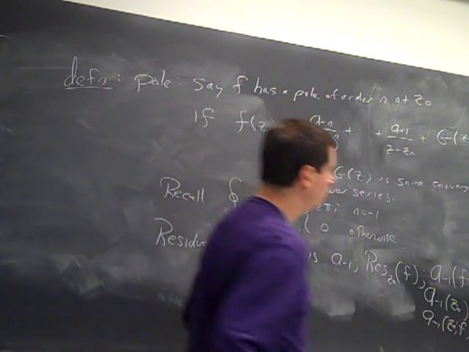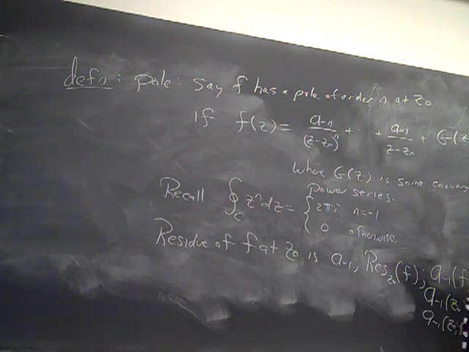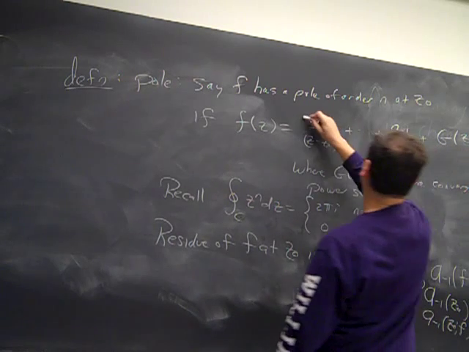Okay, so the old fact that we have: if we let P of z be the sum of the negative index terms in f, so that would be this part over here.